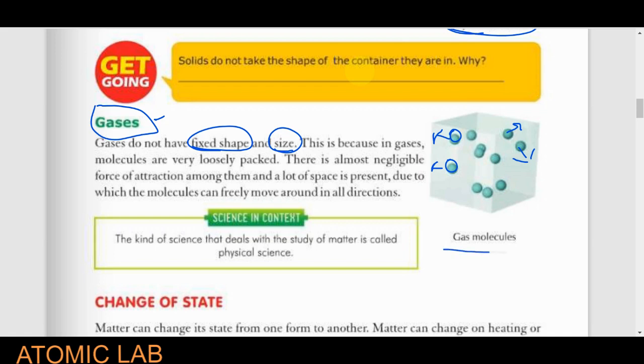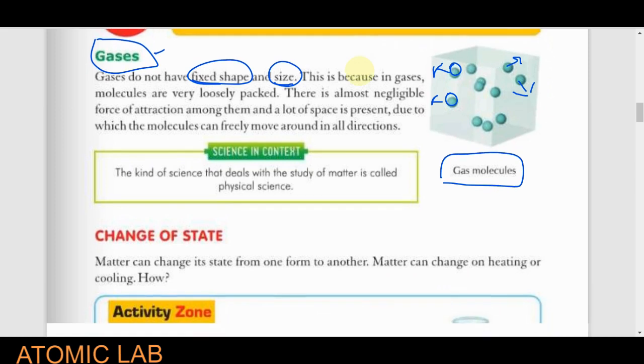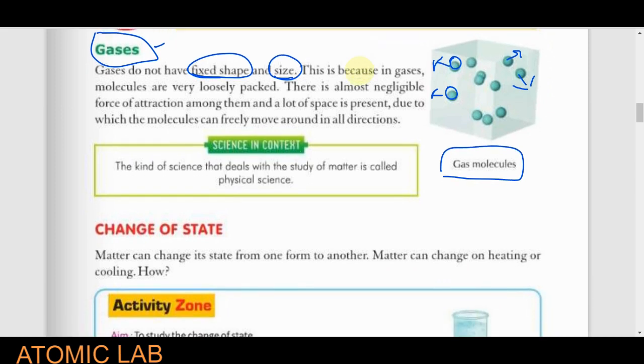Gas is always put in closed containers. The reason is that if we make any hole or gap, the gas will escape from there. The molecules have very high energy, so they keep moving around, colliding with each other. But they are very high in energy, so definitely they do not have a fixed shape and fixed size. I hope you get the meaning of it.